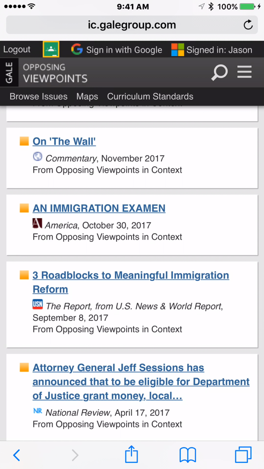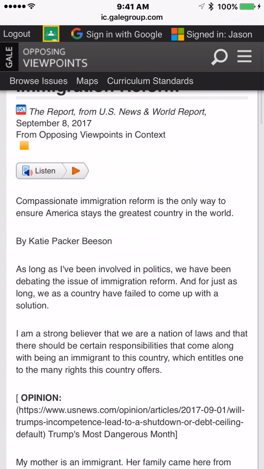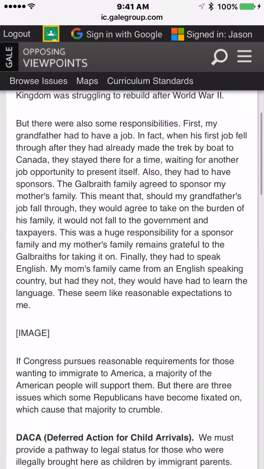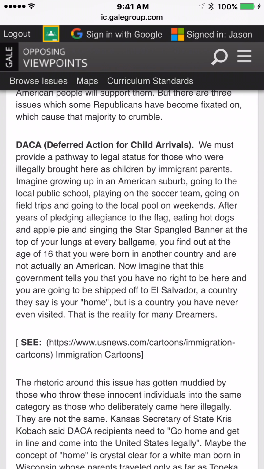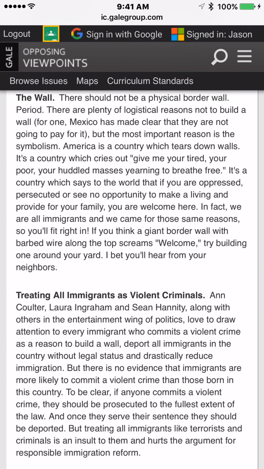Oh, this one: 3 roadblocks to meaningful immigration reform. Well, that sounds like something that might be interesting because it addresses the issues that we're facing. If we're trying to help these people out, maybe there'll be some sort of mention of culture or something here. Let's just check it out. So there we have things. Okay, all right. It sounds like a personal narrative, sort of, or an essay written by somebody here.